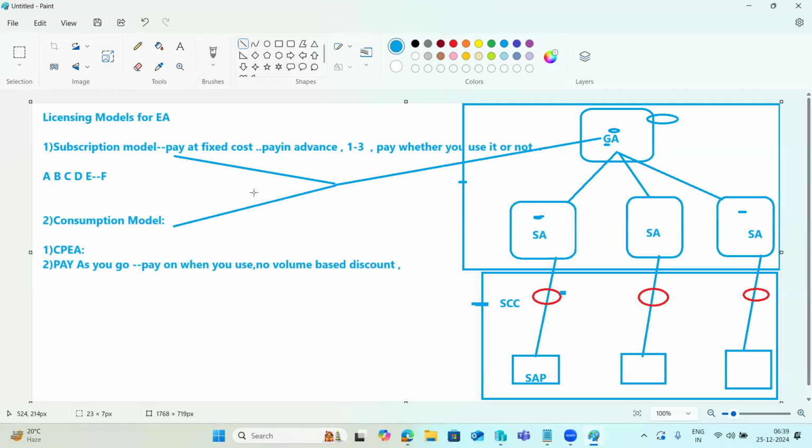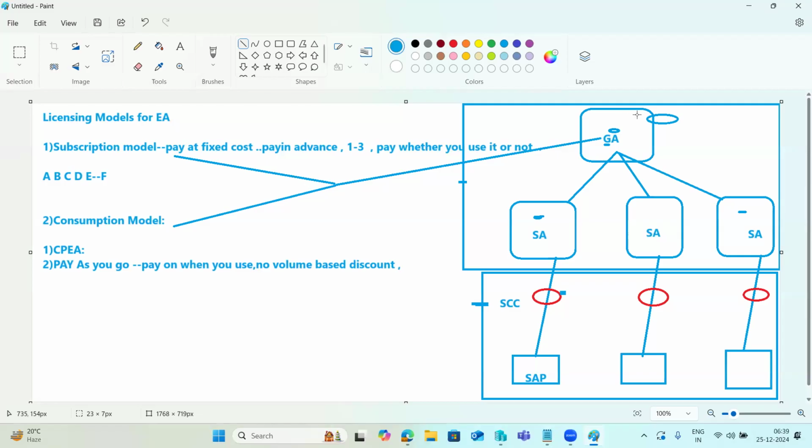Then the trial accounts. The trial accounts are non-commercial and time limited. So there is a time limit here. We can use the services for only 90 days. Then there is the subscription and consumption based model. So everything we can use.